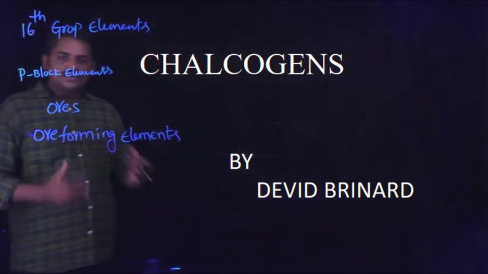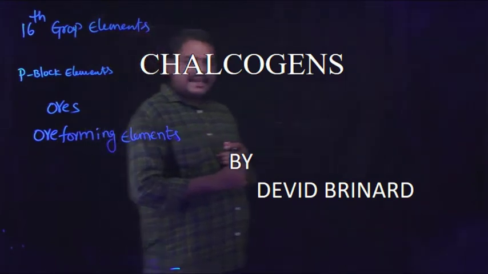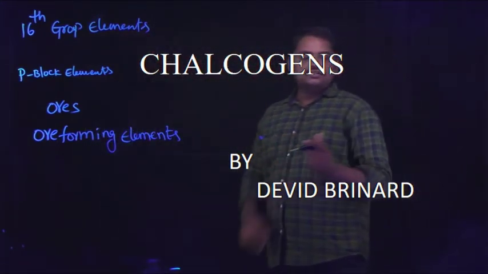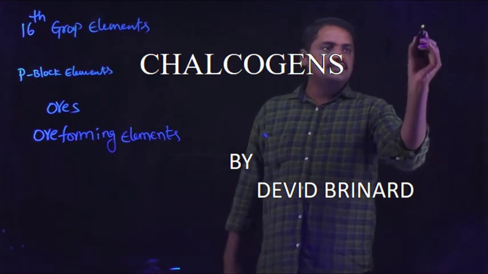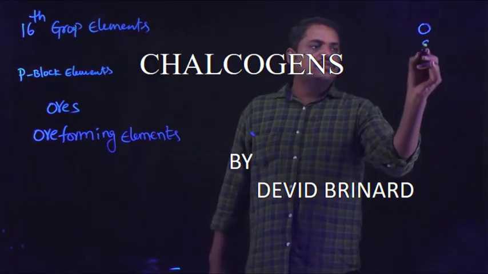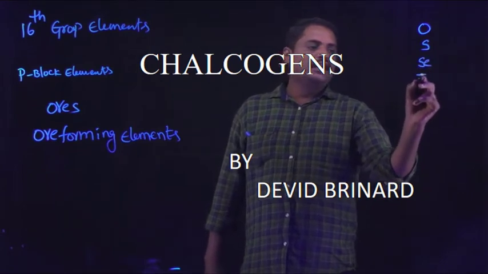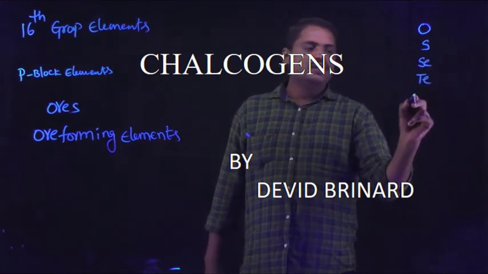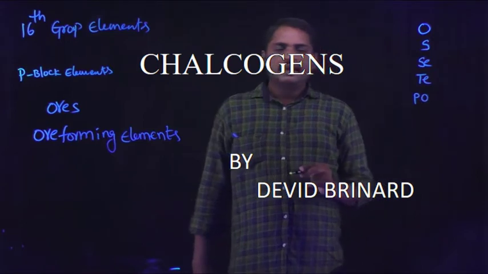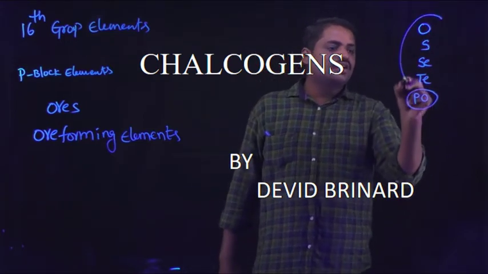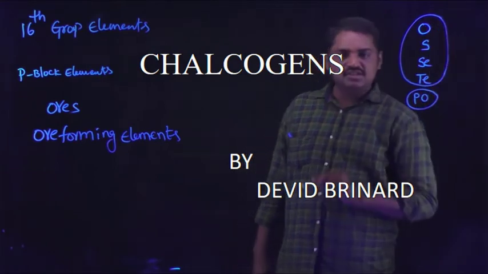And the next one, these elements are oxygen, sulfur, selenium, tellurium and polonium. Except polonium, the remaining elements are known as chalcogens.